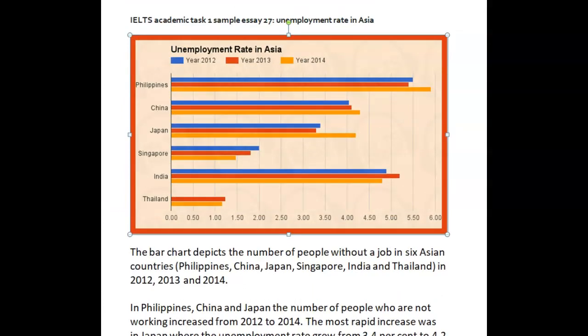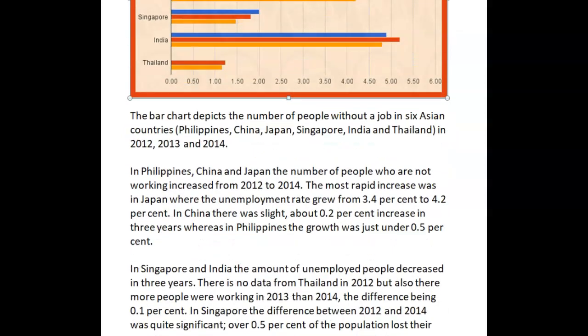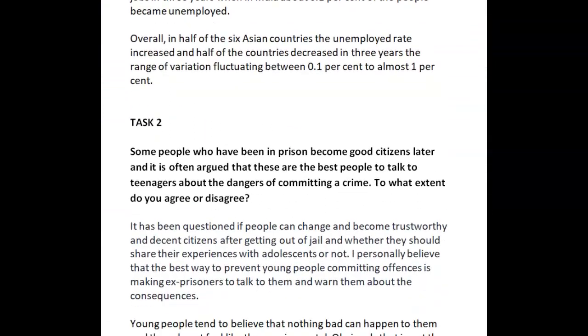So for me, what a good overview would have been is that unemployment rates in Asia varied considerably, with the Philippines having the highest unemployment and Thailand having the least. That would have been an overview. Okay. You could have also said, if you wanted a second piece of information, that in half the countries rates increased over the period while in the other half they decreased. You could have said that. So that's information that belongs in your overview, but definitely not numbers, information like that, data.